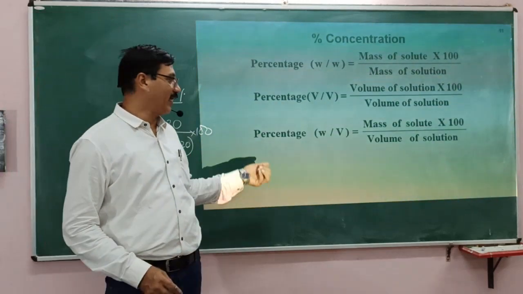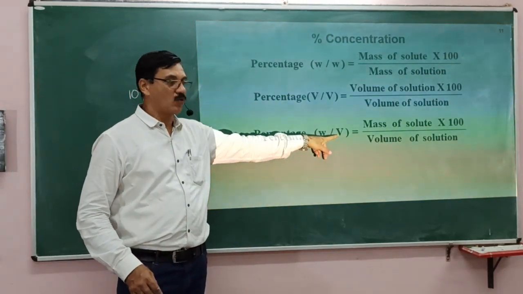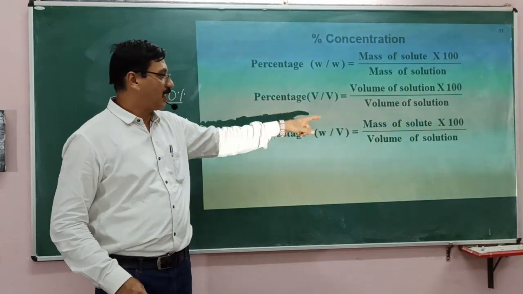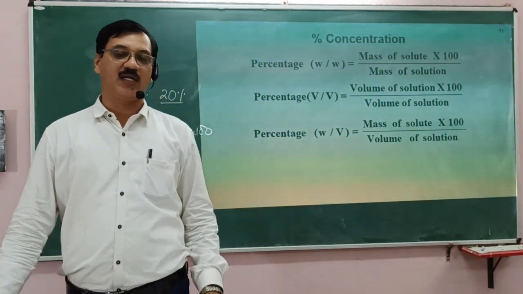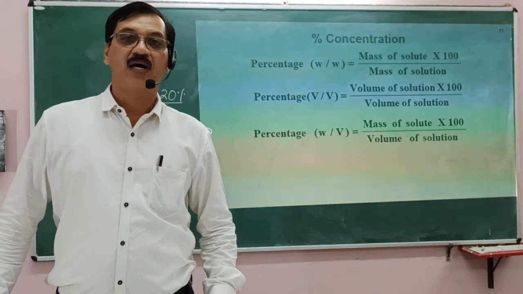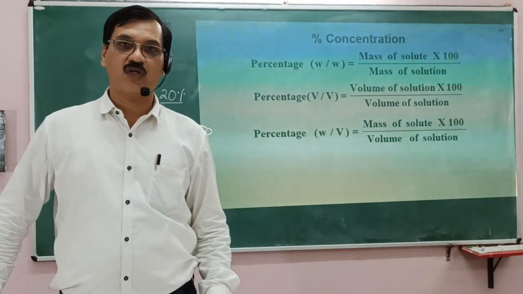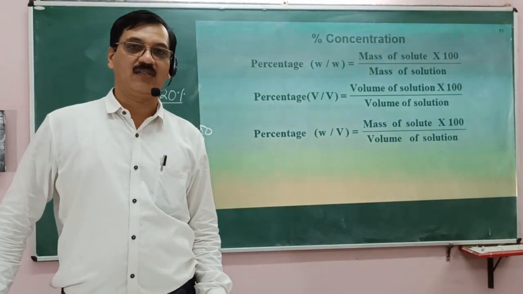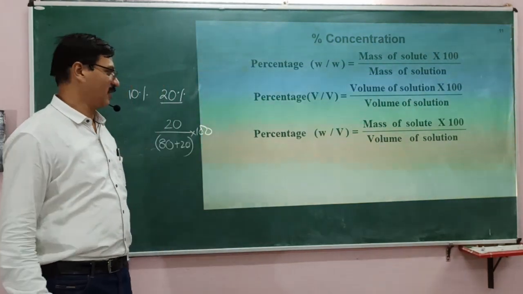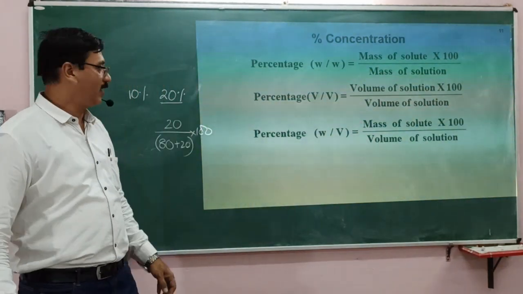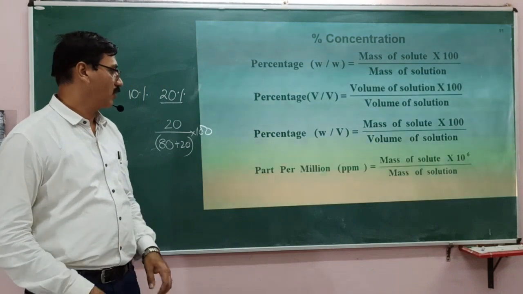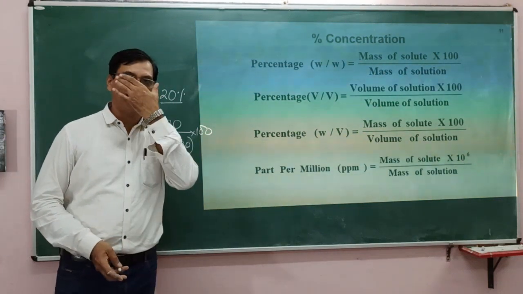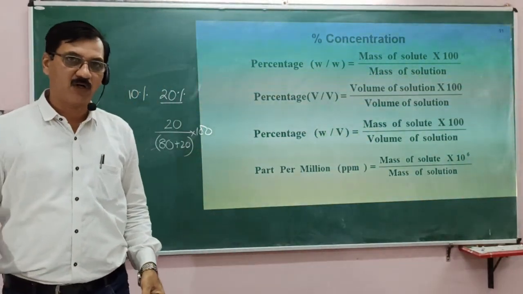Now percentage weight by volume: this is mass of solute by volume of solution into 100. Per 100 ml of solution, what is the mass? That's how it is expressed, right? Percentage weight by volume. Then parts per million. So it is important.